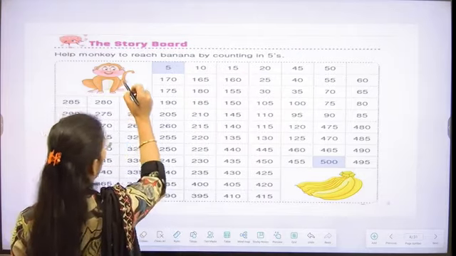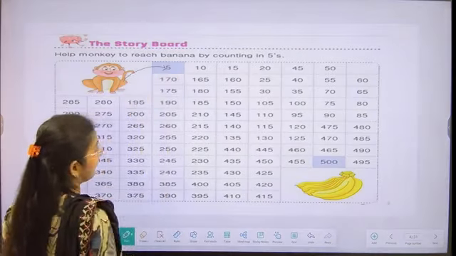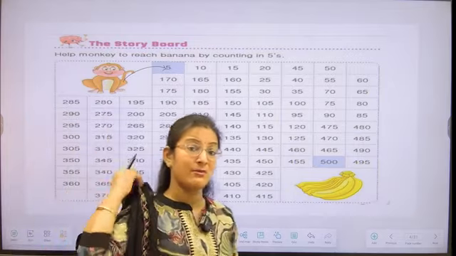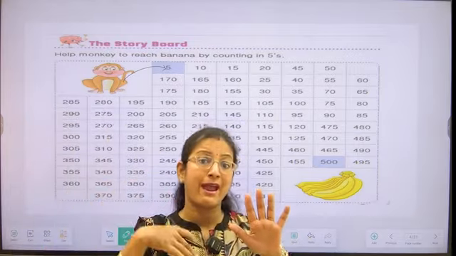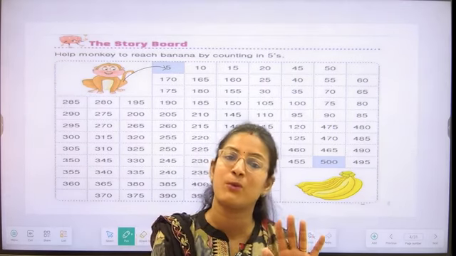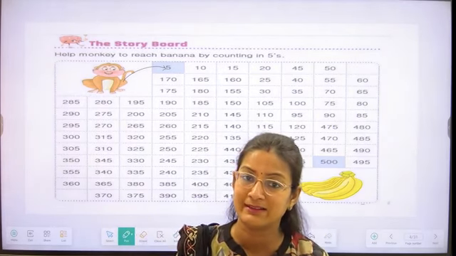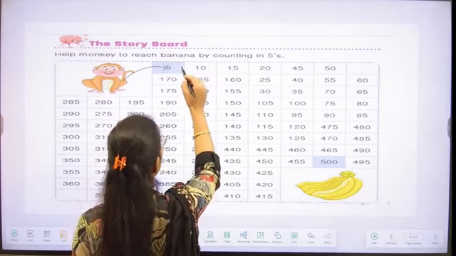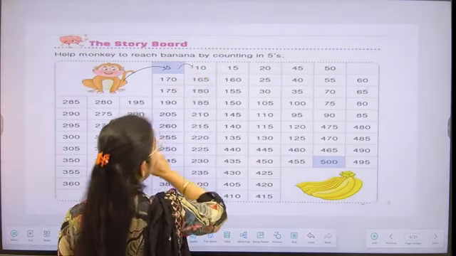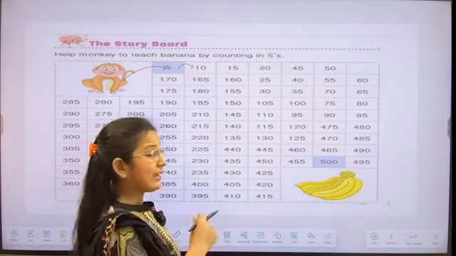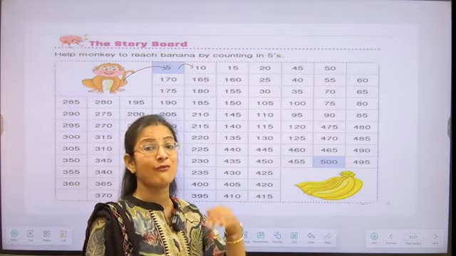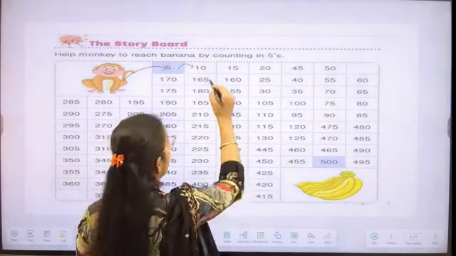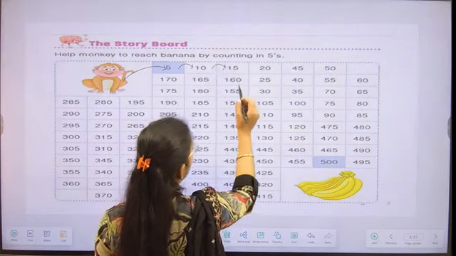First, the monkey is going to start with number 5. If I add 5 to number 5, what do I get? I am getting 10, students. So let's do it with me. After 5, he moved to 10. After 10, again he has to make a jump of 5, so he will reach 15.